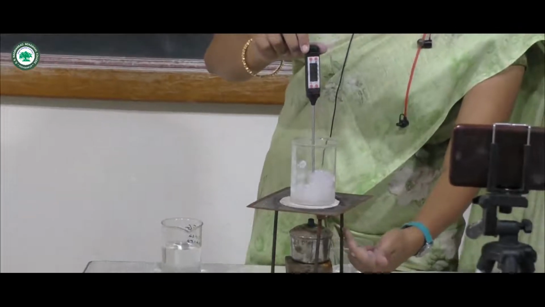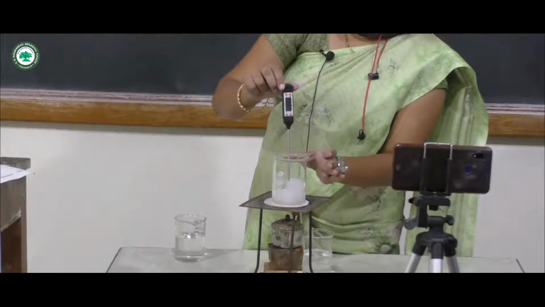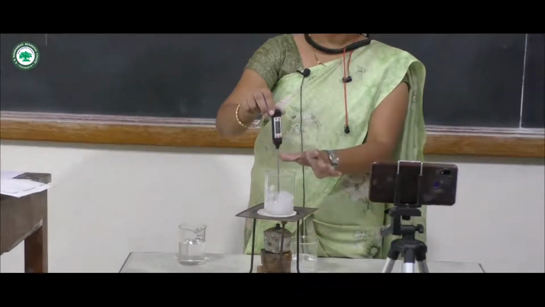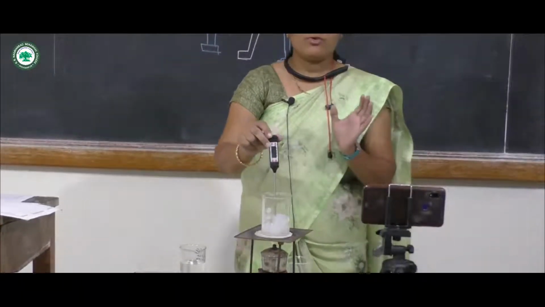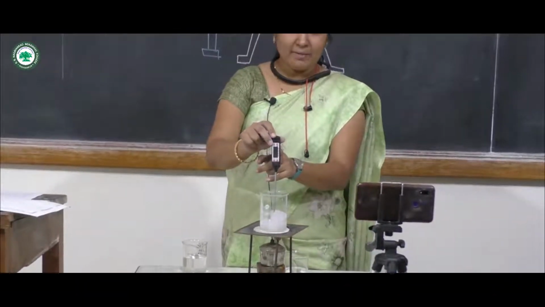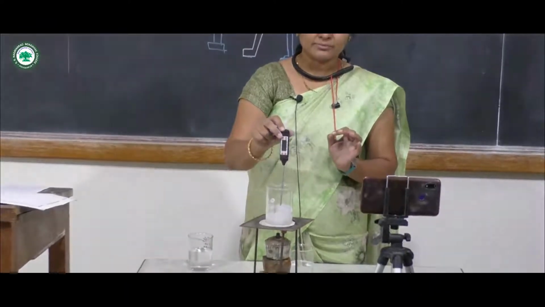We are heating this beaker, but the temperature of this ice cube remains constant. This type of heat in which there is no change in the temperature is called latent heat.